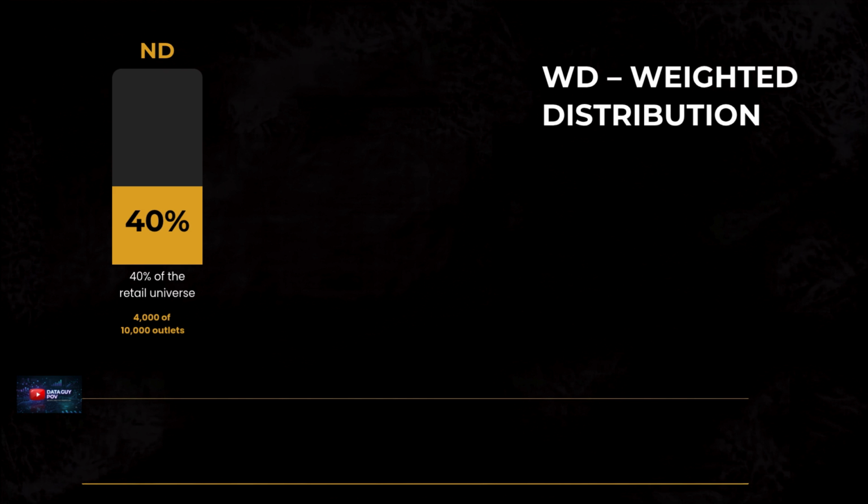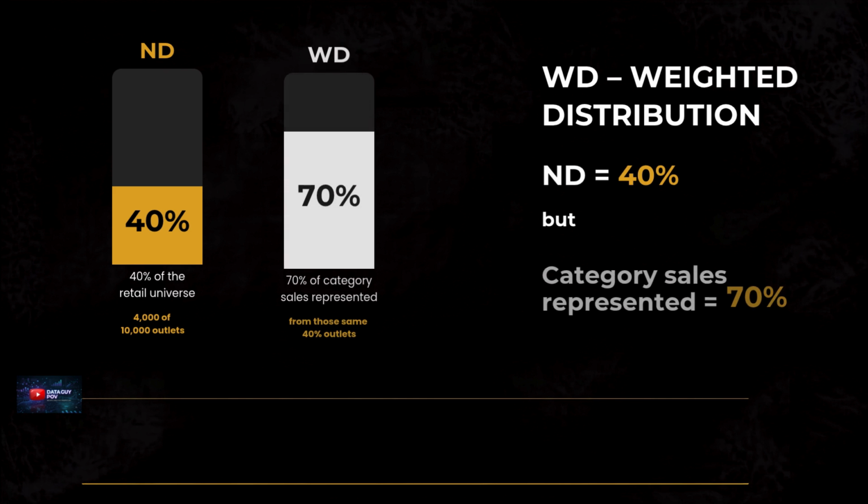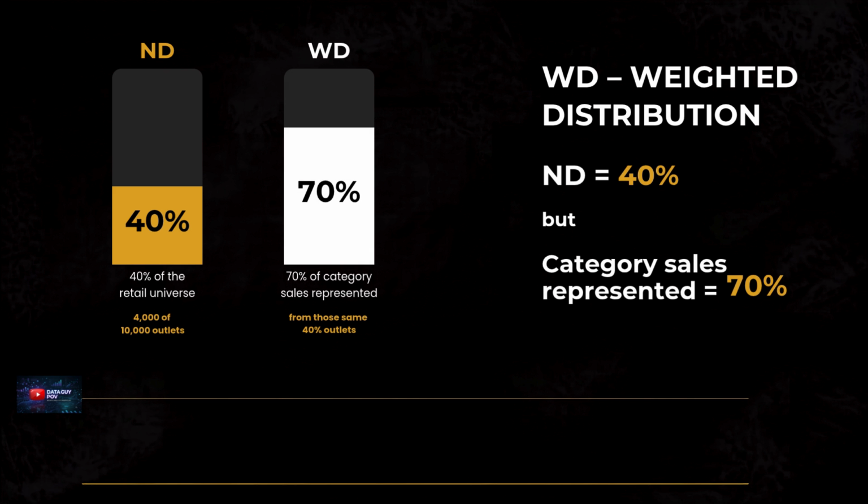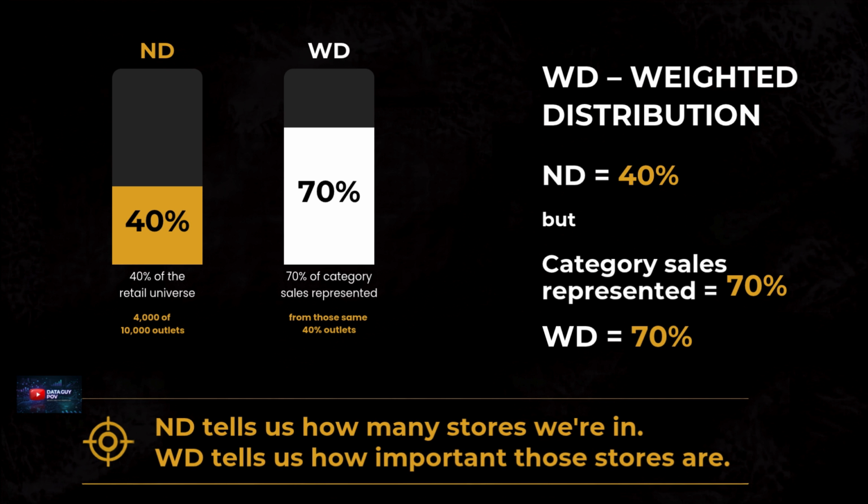WD, weighted distribution. Let's say those 4,000 outlets represent 70% of total biscuit category sales. That means our physical presence is only 40%, but we are present in outlets that represent 70% of the category. So our weighted distribution is 70%. And this is the key difference. ND tells us how many stores we reach. WD tells us how important those stores are. That's why WD is often a much better indicator of the quality of distribution.